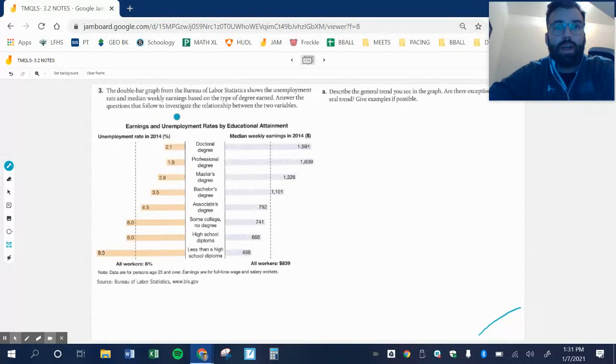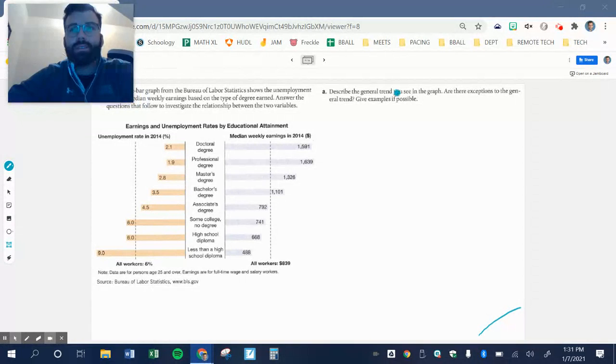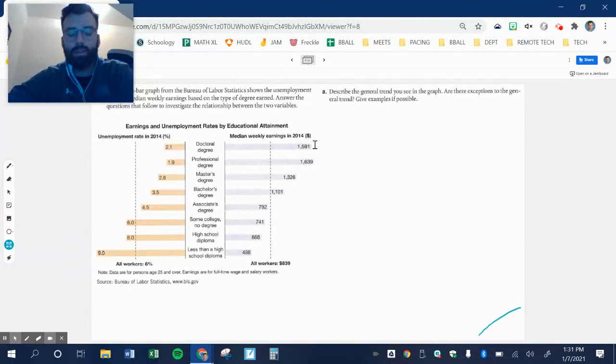So the double bar graph is represented here. It shows the unemployment rate and median weekly earnings based on the type of degree that is earned. Answer the questions. Describe the trend you see on the graph. Are there any exceptions to the general trend? Give examples if possible. Well, if you look here, it looks like the higher degrees have lower unemployment rates and higher median weekly earnings.